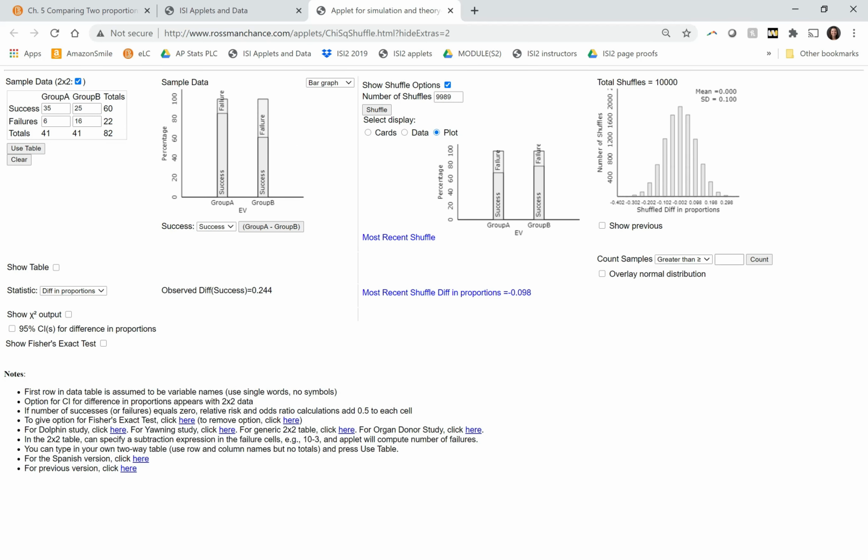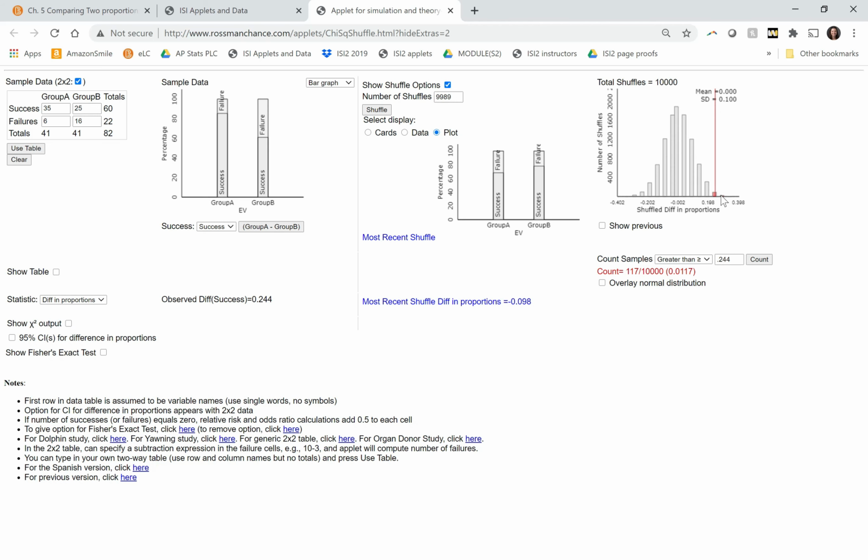So if the null hypothesis were true, how likely would we be to get a statistic like ours, 0.244 or more extreme? So we can find it there and count how many are further out. But remember, this was a two-sided test, so we want to have the other side too. We change this to beyond, and it's going to go the same distance on the other side and count those as well. So out of 10,000 simulations, 252 were as or more extreme as our sample results. So that's a p-value of 0.0252.